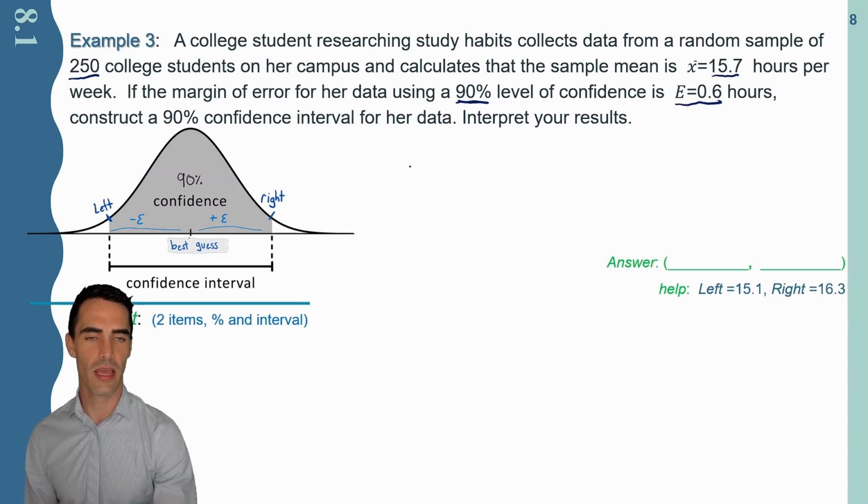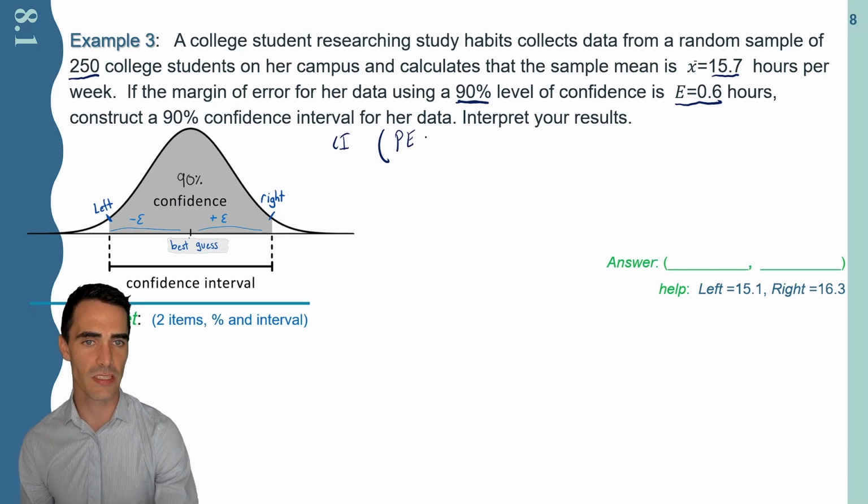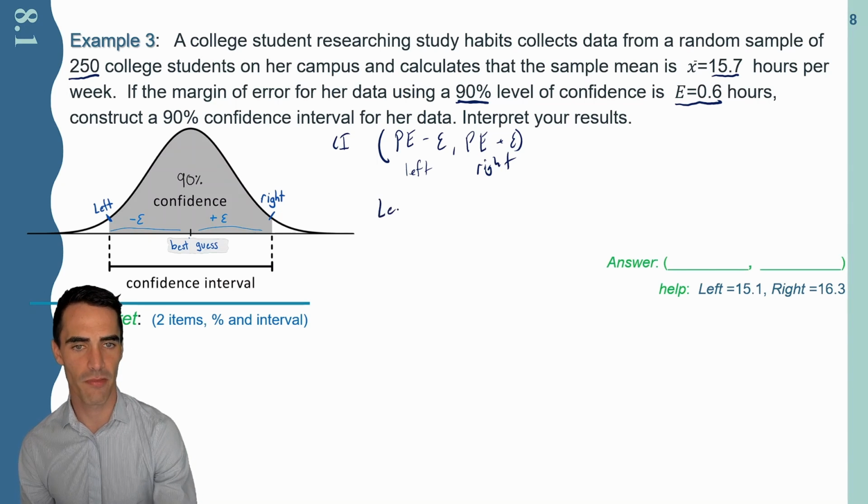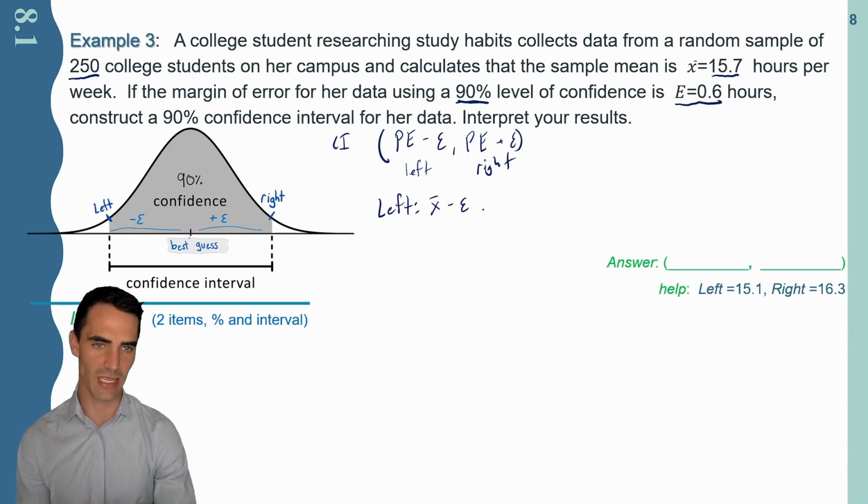Interpret your results. Again, keep in mind, anytime you hear confidence interval, that's always going to be, and I'll write the more rigorous definition, then we'll get to the more friendly one, but it's always going to be your point estimate minus your margin of error, your point estimate plus your margin of error. Where again, that's always your left, your smaller point, and your right, your larger point. But instead, let me write it like this, that I have my left, my smallest point, is really just going to be X bar minus my margin of error, or E.